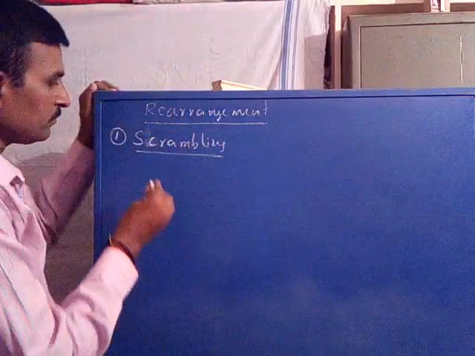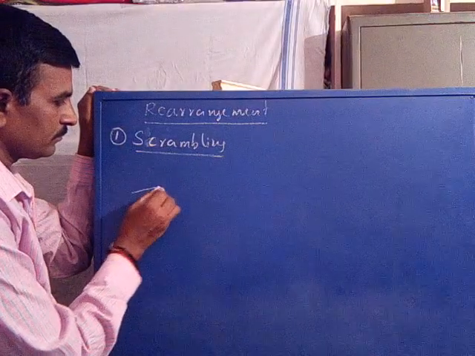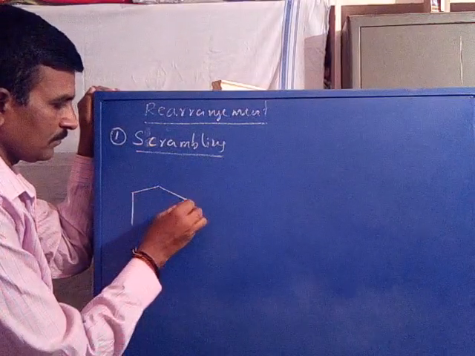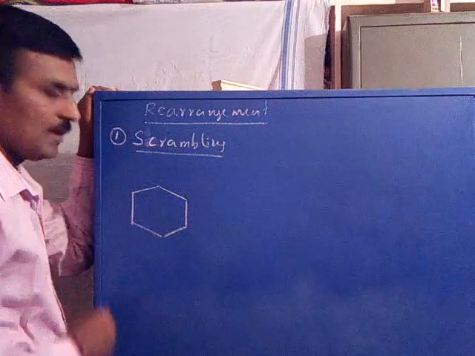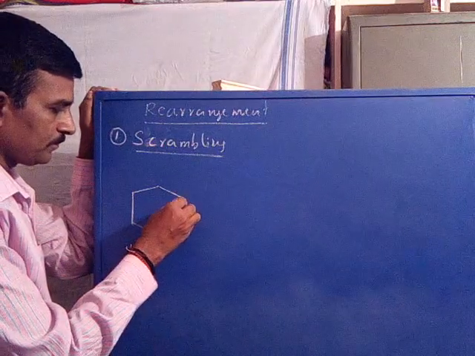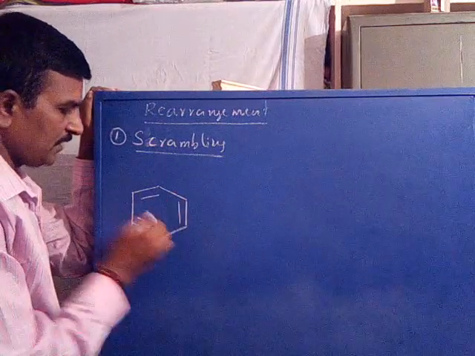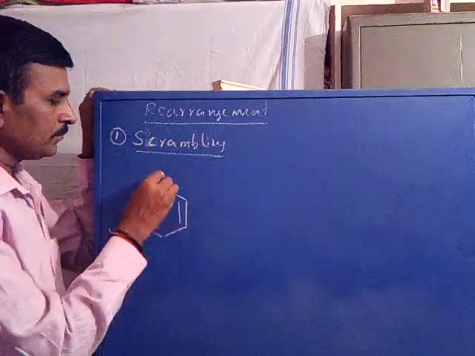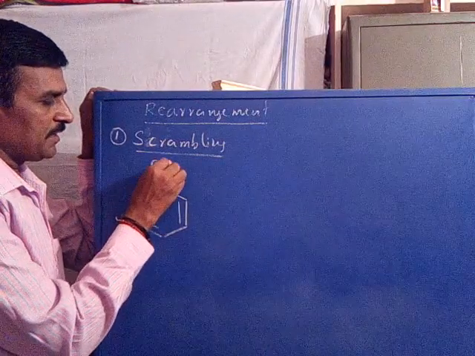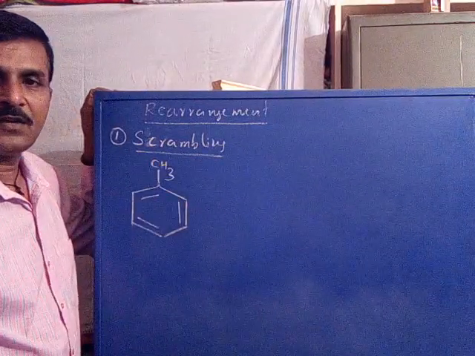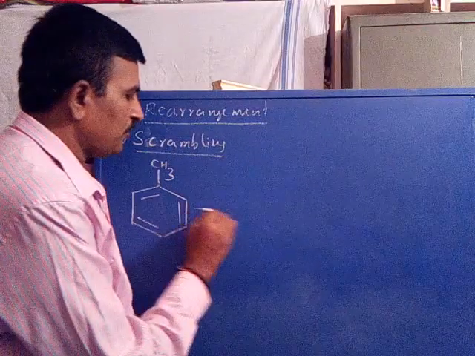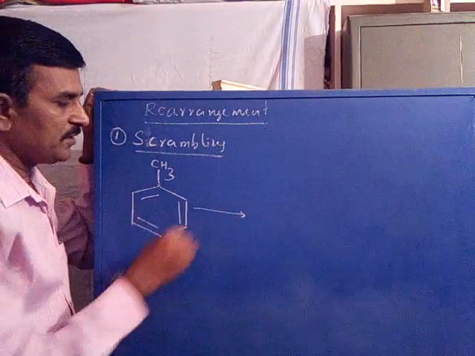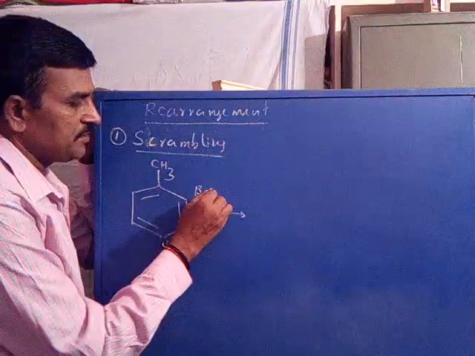For example, this is benzene with an alkyl group CH3, it is toluene. First it undergoes a simple cleavage, a beta cleavage.